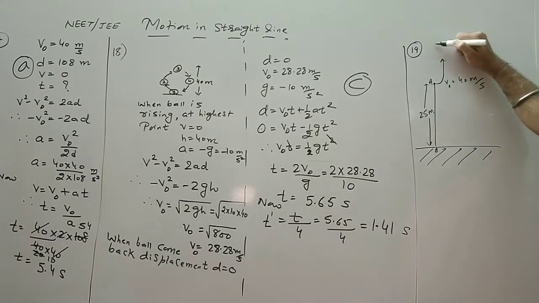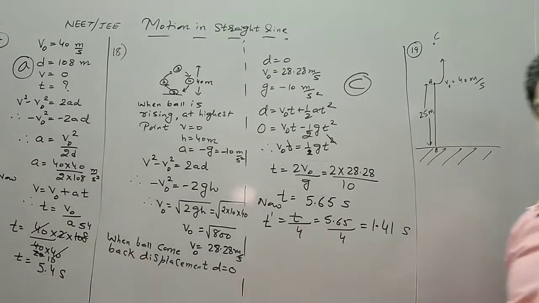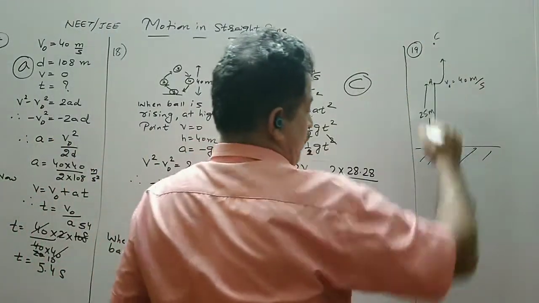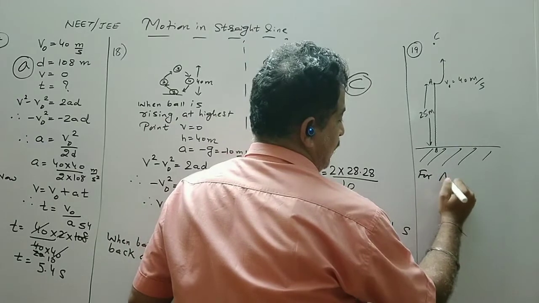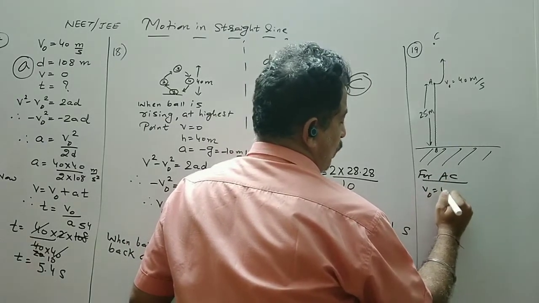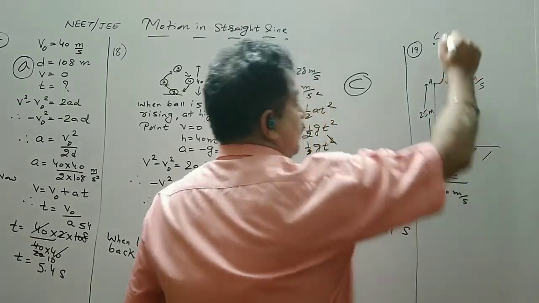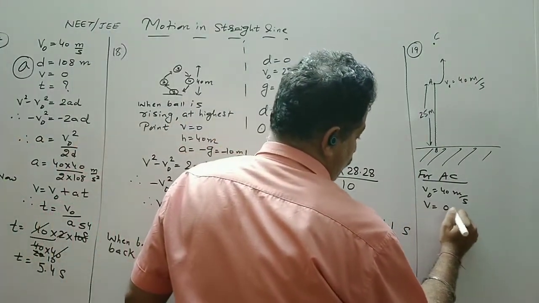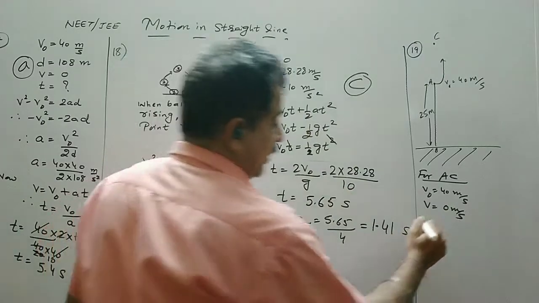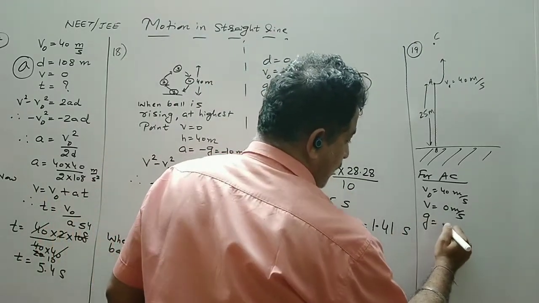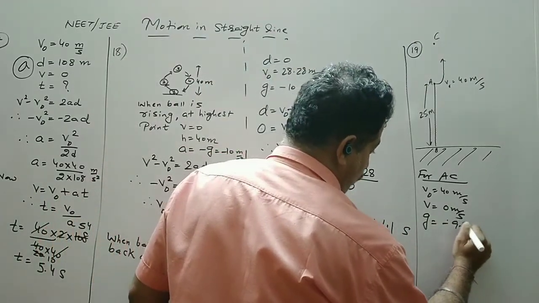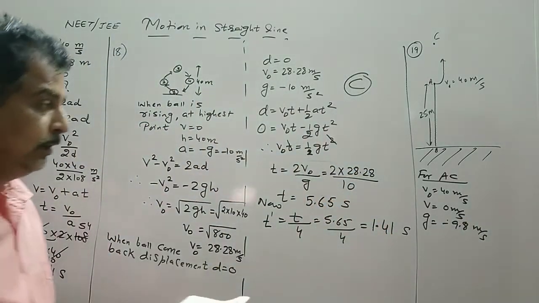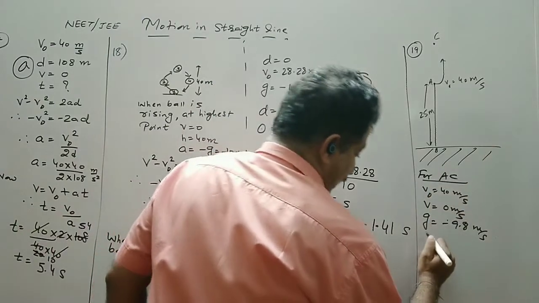Suppose the ball rises up to a point C. So I have to analyze only section AC. So for AC, V naught is equal to 40 meters per second. If C is the highest point, the final velocity V should be 0 meters per second. We are moving against gravity, so it is minus 9.8 meters per second square. If 10 is given, you can take 10. We have to simplify it now.